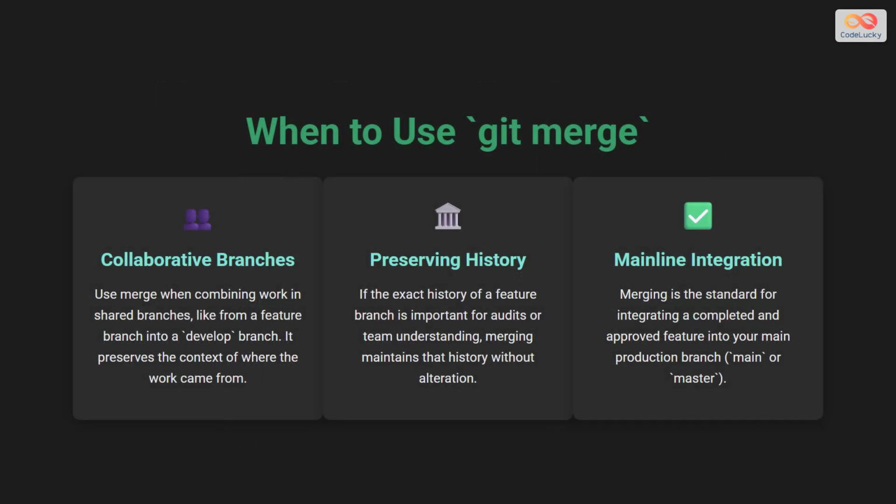So, when is merging the right choice? Merging is perfect for teamwork. When you need to combine work from multiple developers on shared branches, merging is the safest option because it doesn't rewrite history. It's also the standard choice when you're bringing a finished and approved feature into the main production branch. If keeping a precise, unaltered record of development is important, merge is the way to go.